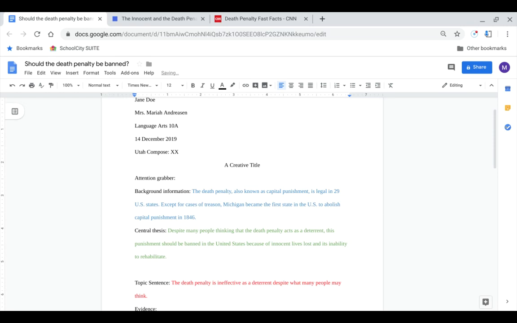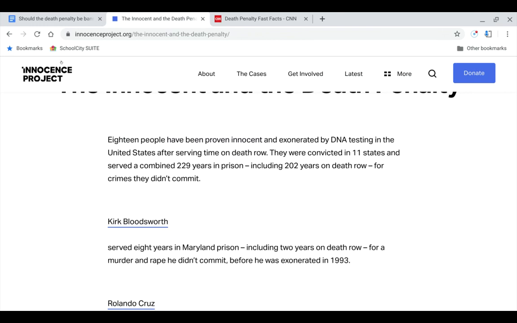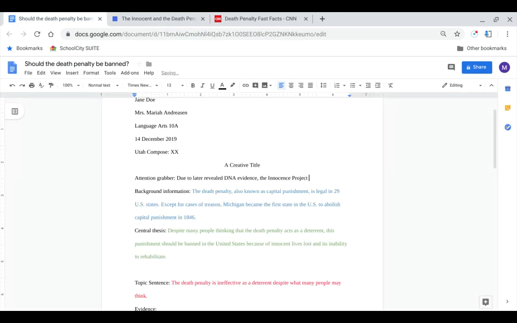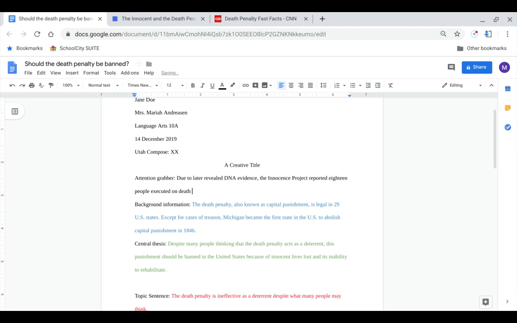I'm going to say something like, due to evidence later revealed, the Innocence Project, I think it's called the Innocence Project, yeah, there we go, reported 18 people executed on death row to later be found innocent. All right, so that's going to be my attention grabber.